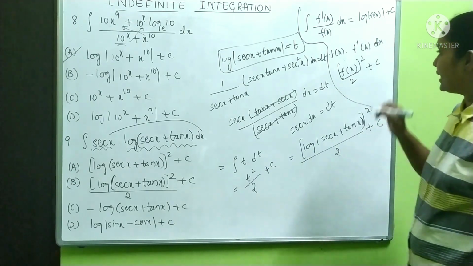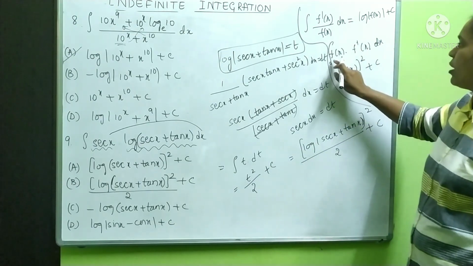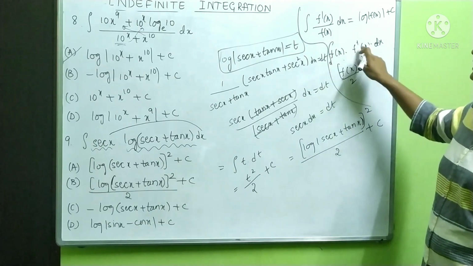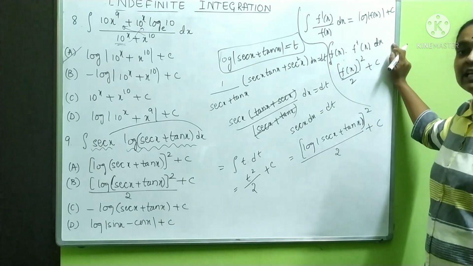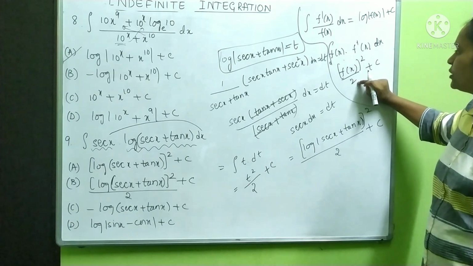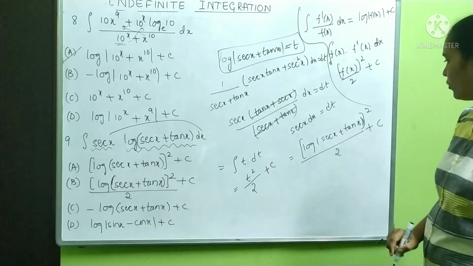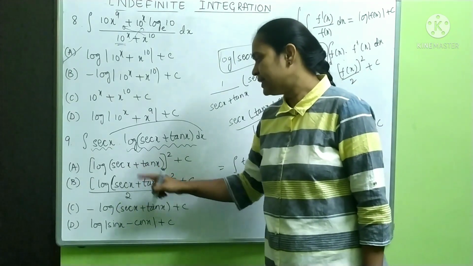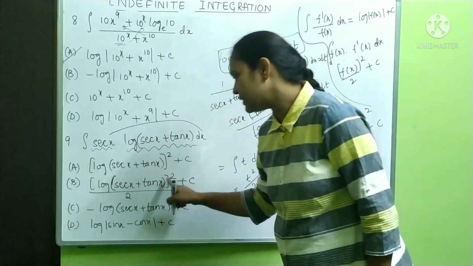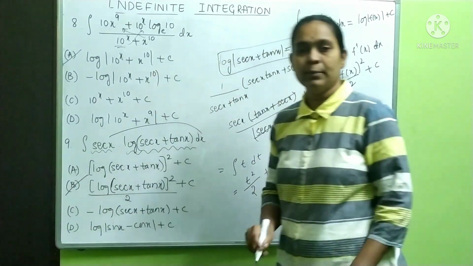That is what I am telling. If you have the question in the form integration of f of x into f dash of x dx, then your answer will be f of x whole square by 2 plus c. Therefore our answer will be log secant x plus tan x whole square by 2 plus c.